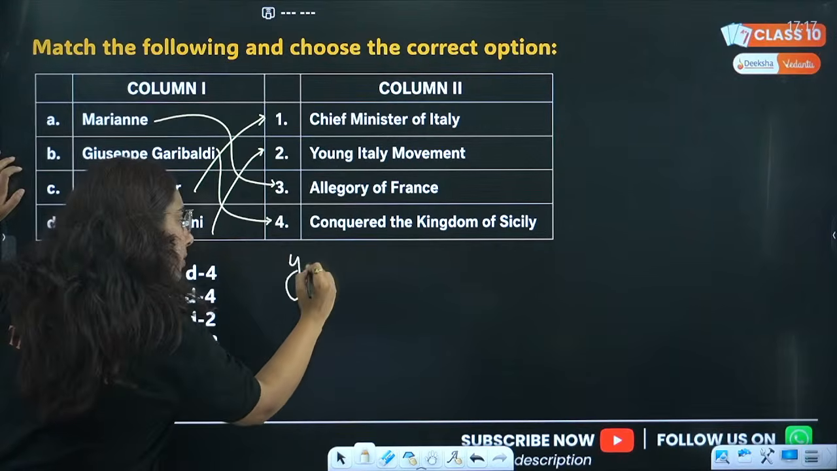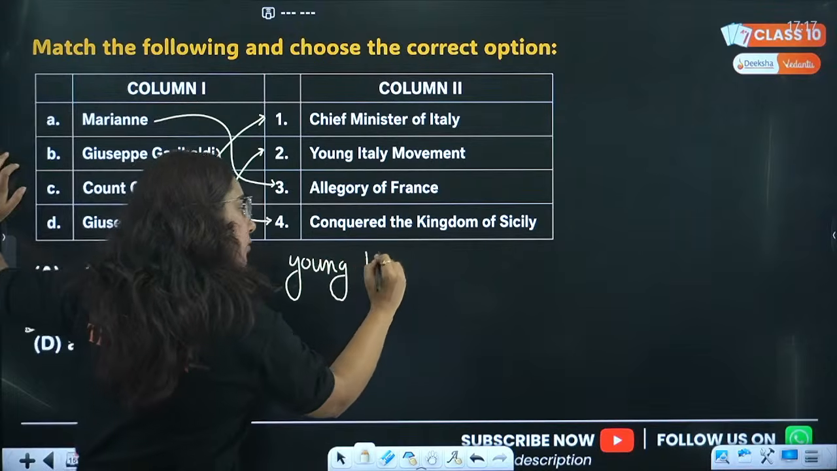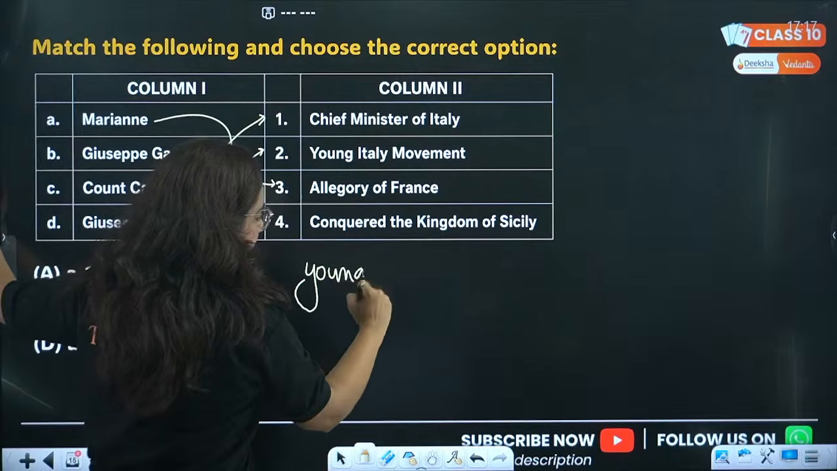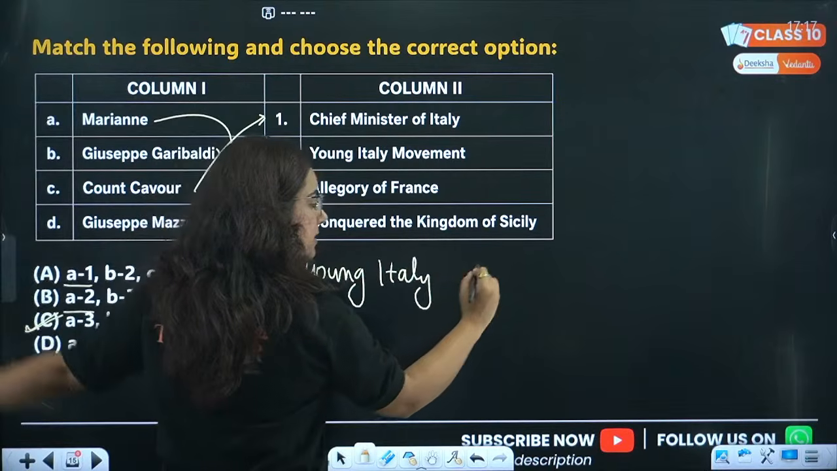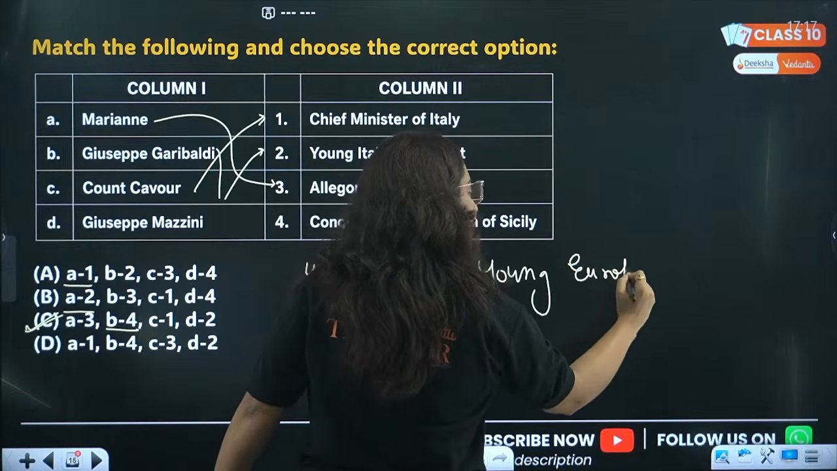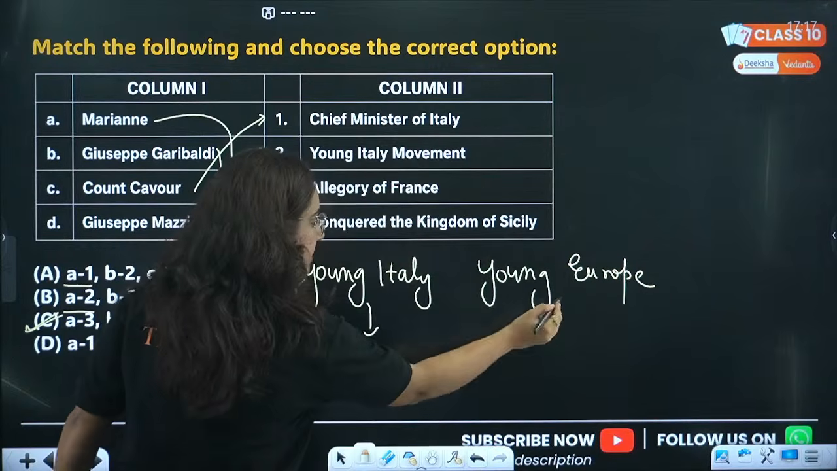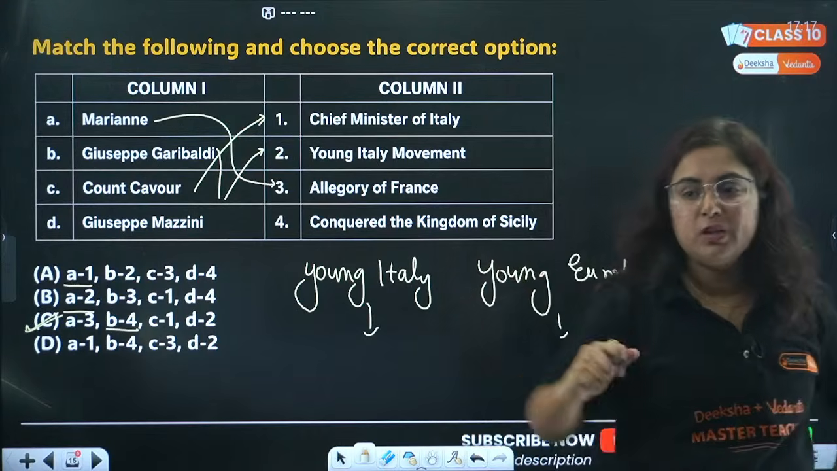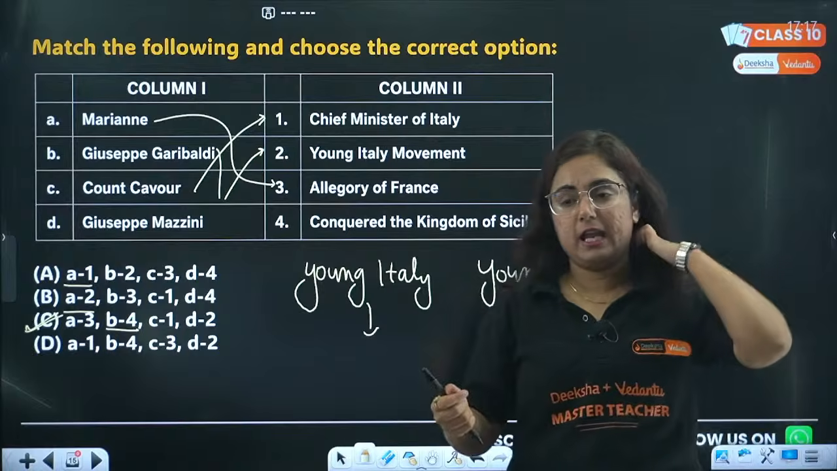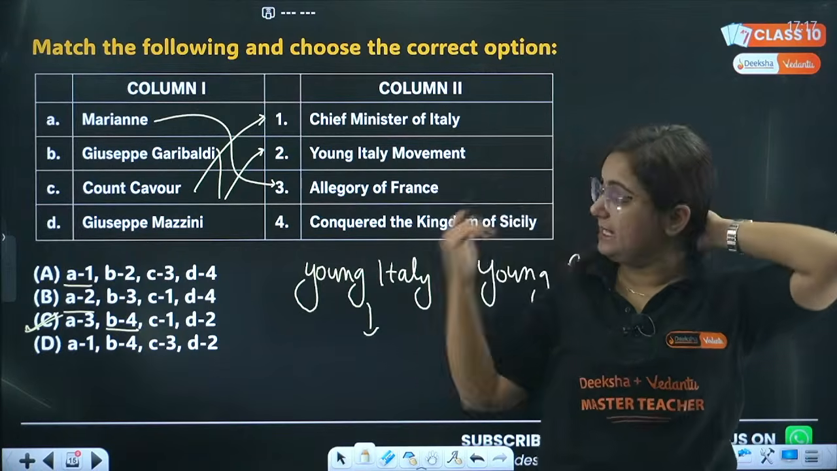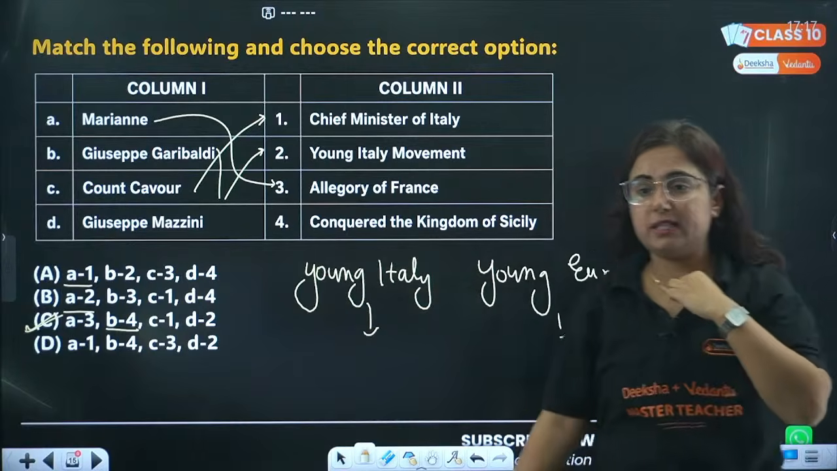Acha, there are two movements started by Mazzini. One was Young Italy and the other one was Young Europe. I want the location of these from you in the chat session. Where was Young Italy formed? Young Italy in where? Young Europe where? Okay? Tell me the correct location of both these. Yes, C is the correct answer. C is the correct answer.